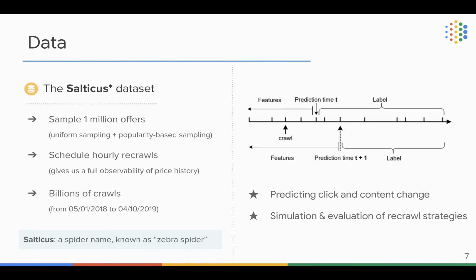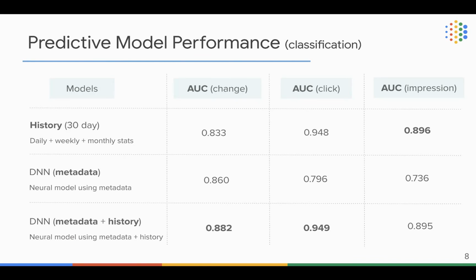With the Celtics dataset, we can then split the data by time and build the training examples and testing examples for our predictive models. And we can also use such a dataset to simulate and evaluate the effectiveness of different recrawling strategies. Let's first look at the predictive model performance. In this paper, we model the prediction tasks as binary classification problems in which we try to predict whether an offer will change its price, and whether an offer will be clicked or impressed in the next day.